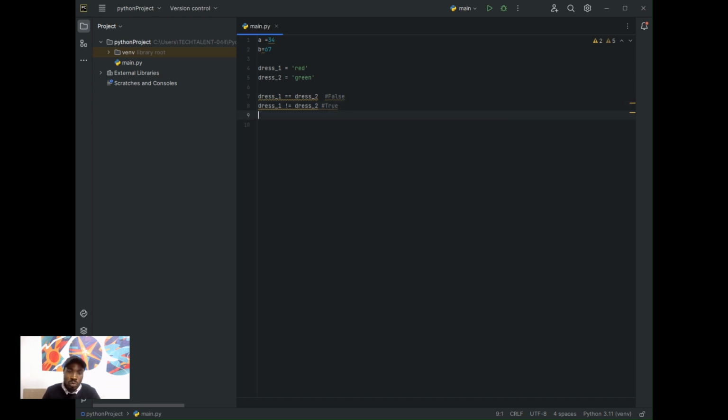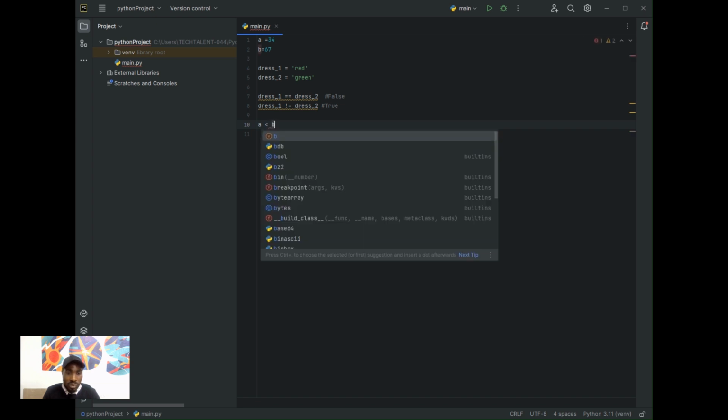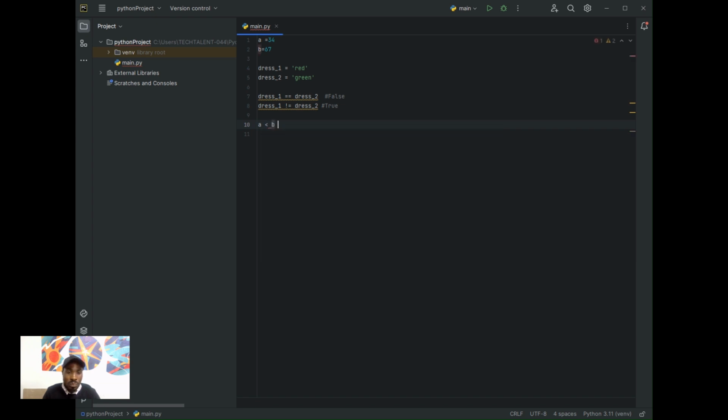But now what if I want to compare two numbers together? For example, if I want to say A is less than B. Here I'm comparing A and B, where A is 34 while B is 67.